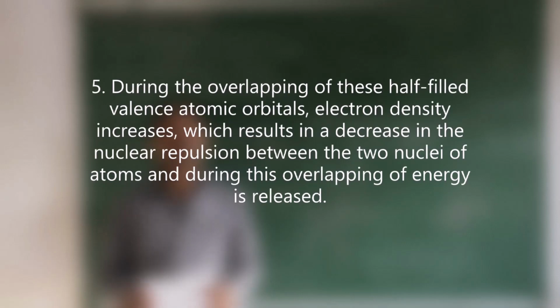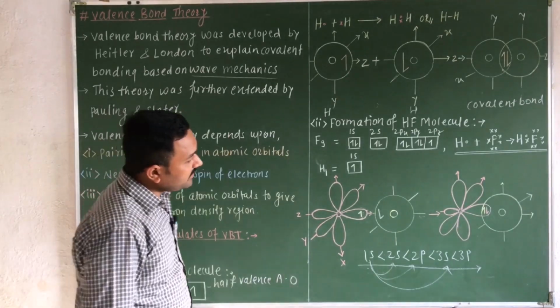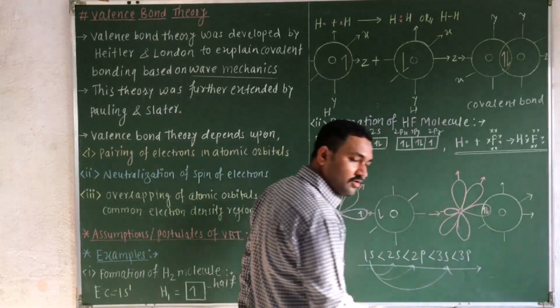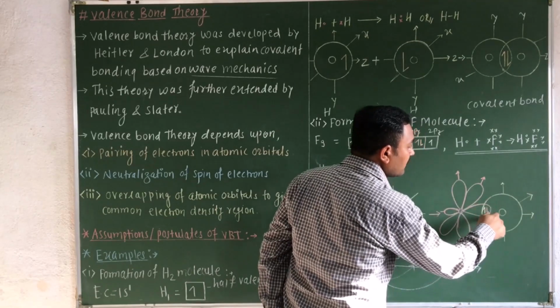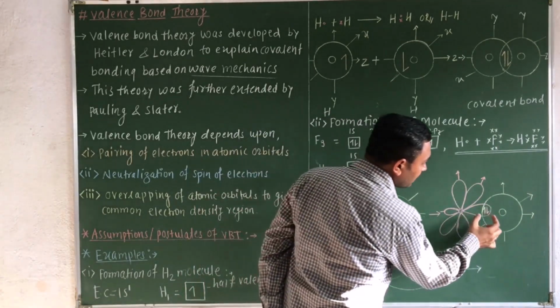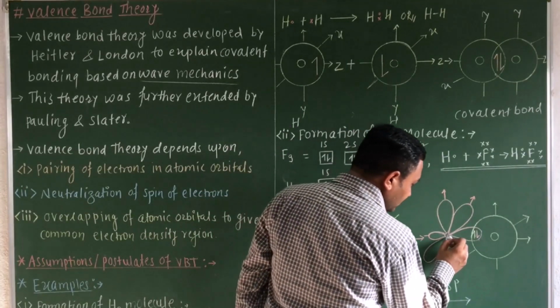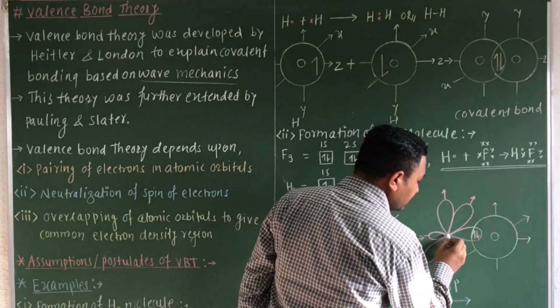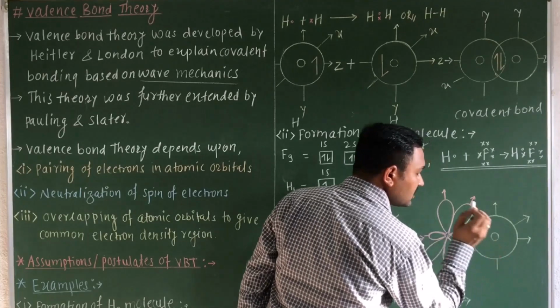Now next postulate number 5. During the overlapping of these half-filled valence atomic orbitals, the electron density increases, which results in a decrease in the nuclear repulsion between the two nuclei of an atom, and during this overlapping the energy is released. Whenever these two half-filled atomic orbitals overlap, electron density in the common region of these atomic orbitals increases. As a result, we know that there is a repulsion between this nucleus and the nucleus of this other atom.